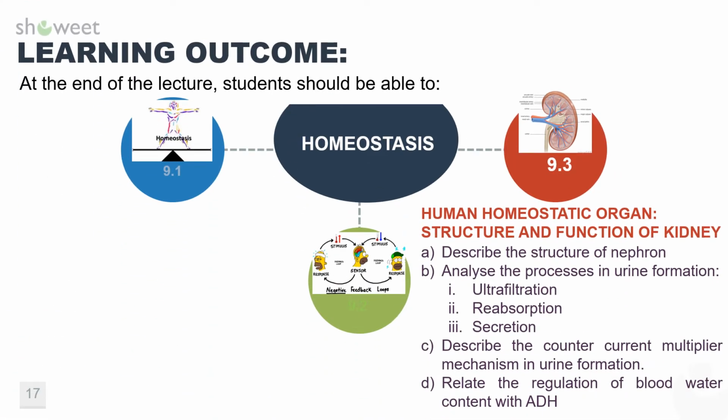Now, we have come to the final part for this topic. The kidney is an example of a human homeostatic organ. The kidney plays an important role in urine formation, which includes ultrafiltration, reabsorption, and secretion processes. The kidney is also involved in the regulation of blood water content.